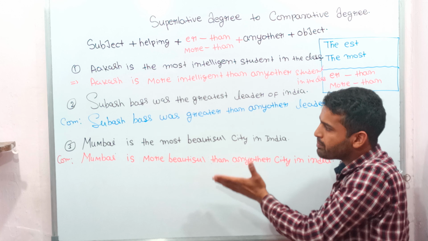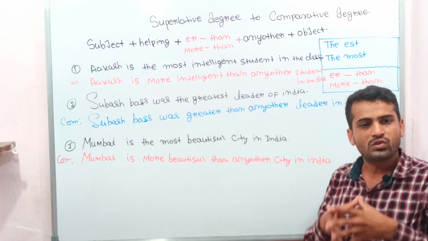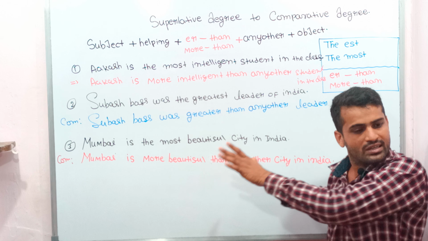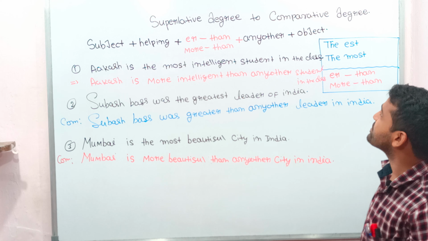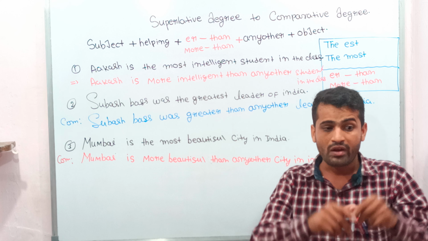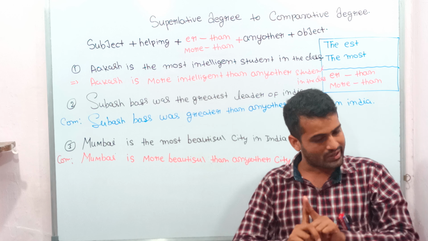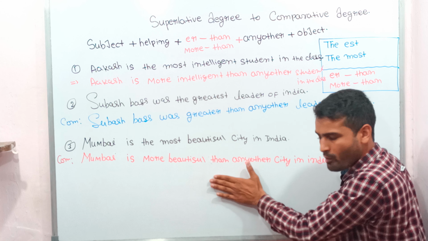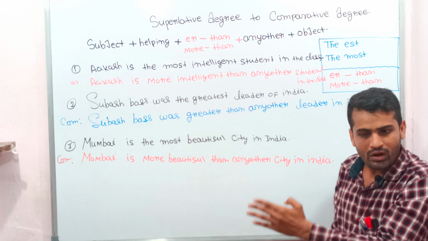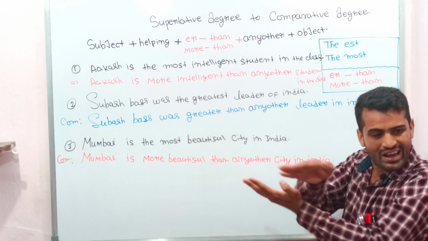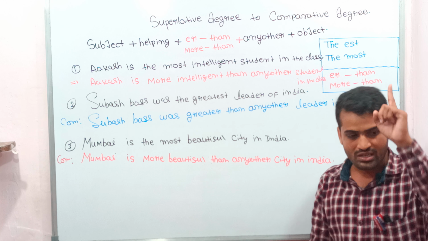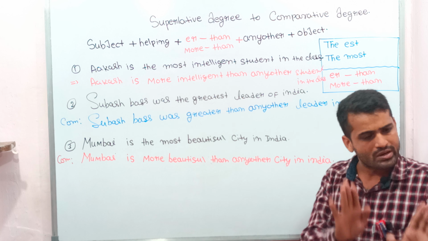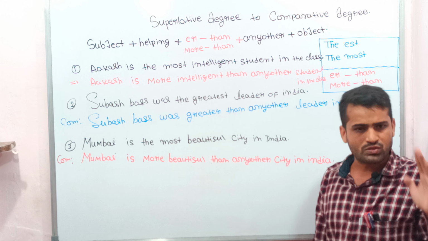Study and make more sentences like this, use them in your daily life, and use these degrees when you talk to each other. This was our superlative degree changed into comparative degree. And finally I am telling you, don't forget this. If you are changing from superlative to comparative, or positive, you are only changing the direction of the sentence, but the meaning is the same. What the meaning was first, the last one you are making is also meaningful, and the previous one is also meaningful.